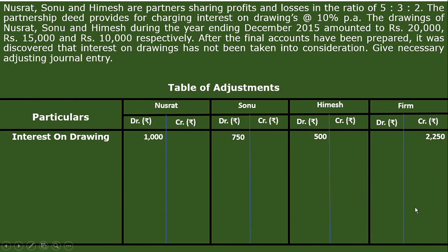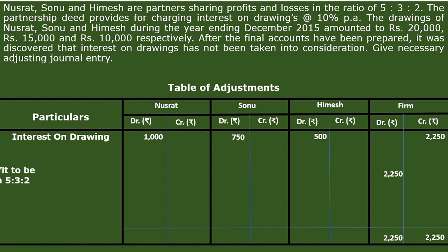As there are no other instructions, what we have to do now is first balance this firm's account. Okay, so we know how to balance it off. Write down this figure here first. Now again write down this figure in here, 2250, and balance it off, and we will get that nothing is there in the debit side, therefore 2250 will be the balance. Now, if the credit side of the P&L appropriation account is greater than the debit side, and the balance comes in the debit side, then it is known as what? Profit or loss? Right, it will be profit.